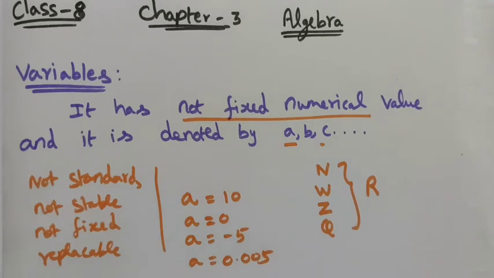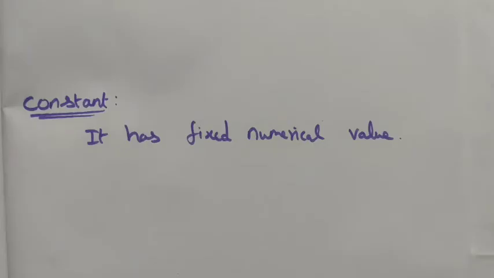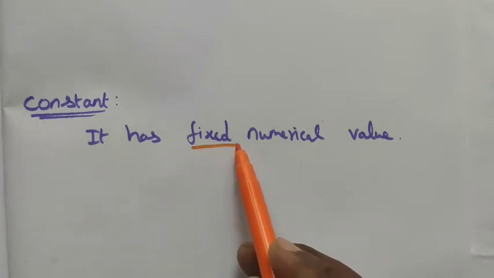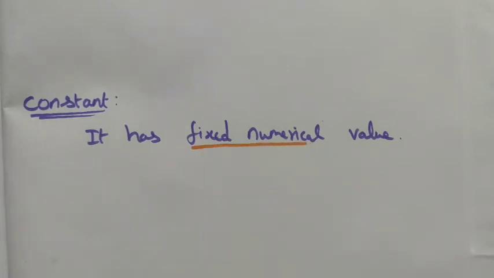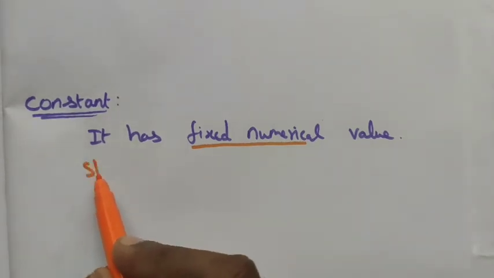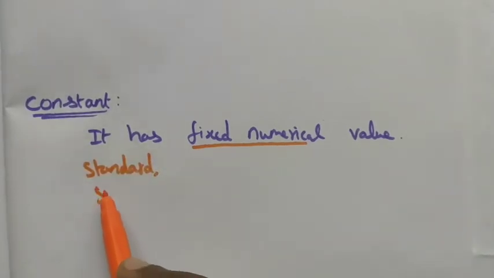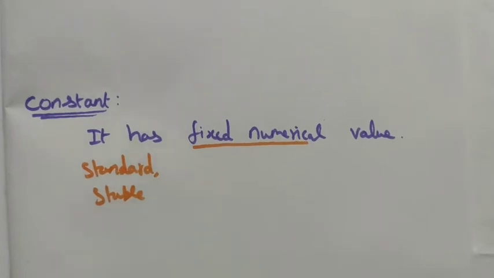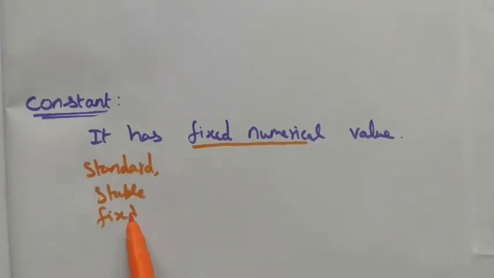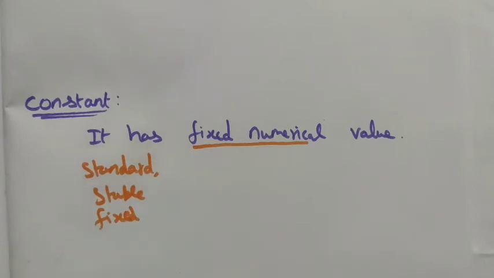Next we see the constant. It has a fixed numerical value. So constant means it has a fixed numerical value. The value should not be changed. It is not able to change the value. For constant we can use many words to express it. It is a standard value. It is a stable value. And then it is a fixed value. Right? And then it is unchanged.